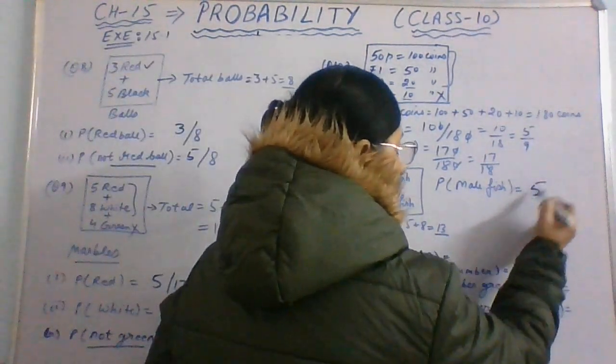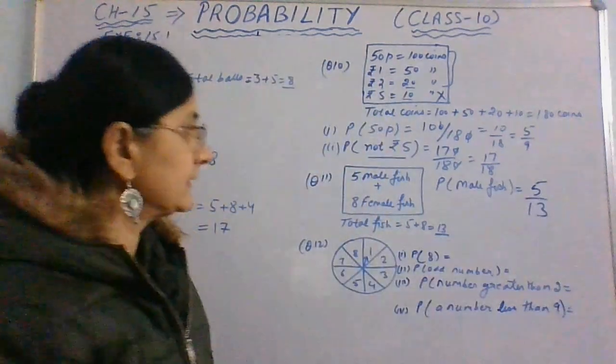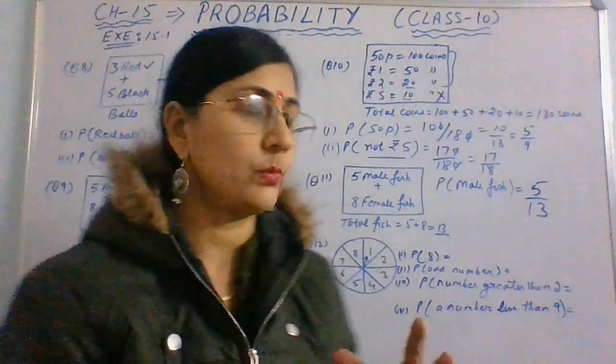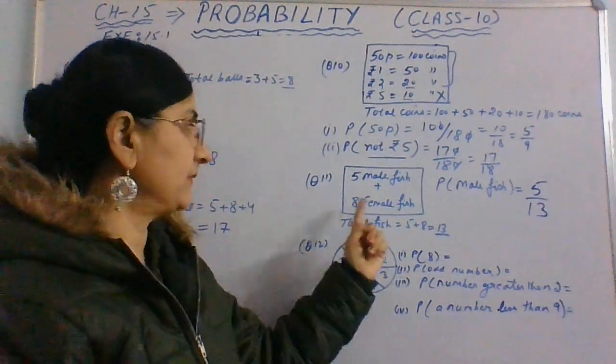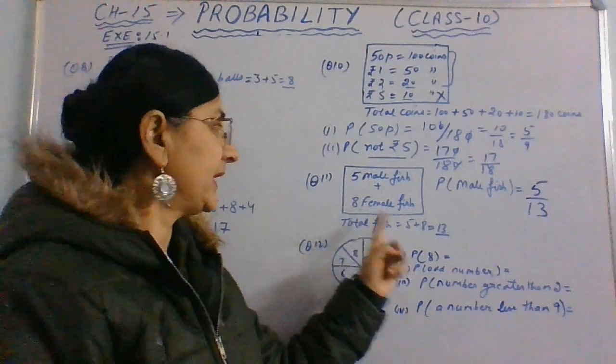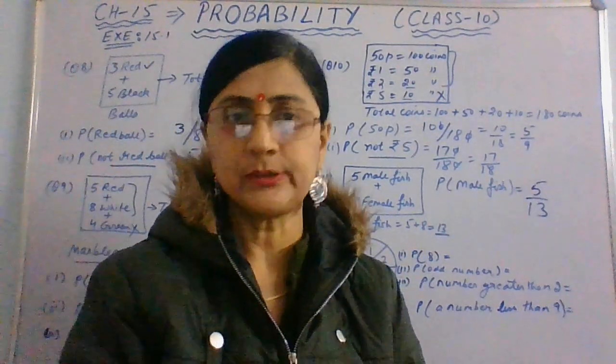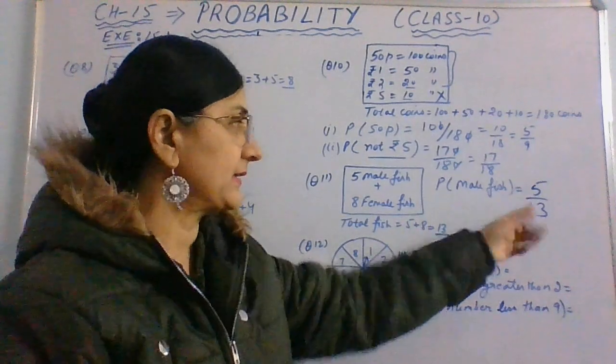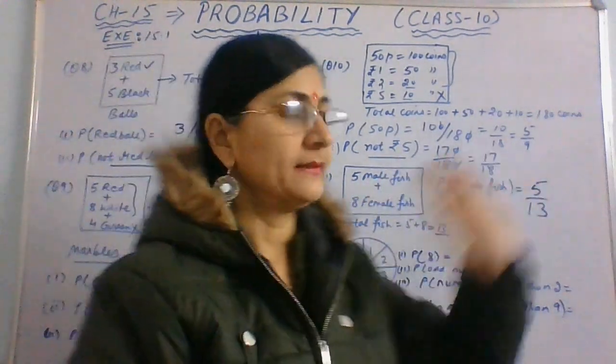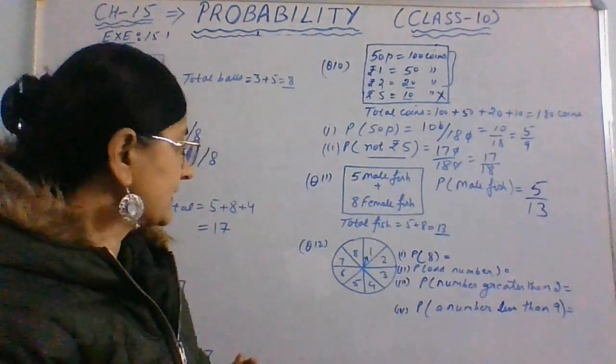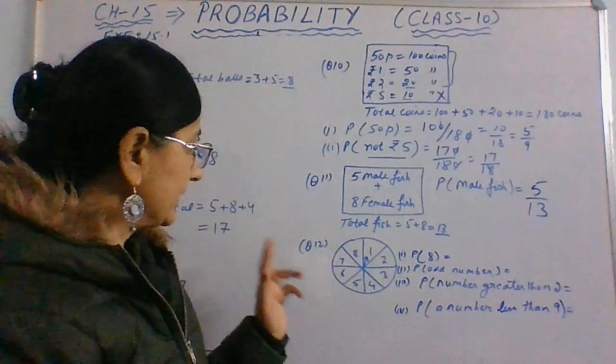So the probability will be 5 by 13 because 5 is the favorable one. Because male was asked; if female had been asked, it would have been 8 by 13. In the denominator, it is always the total possible. The favorable, the one that is asked, comes in the numerator. I hope it's clear. So, okay, now question number 12.